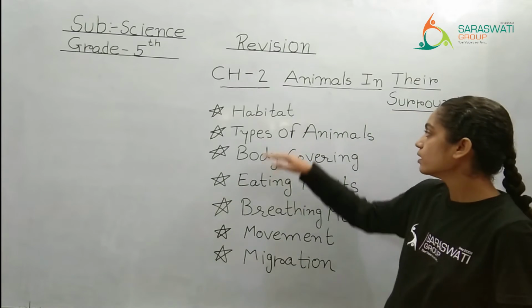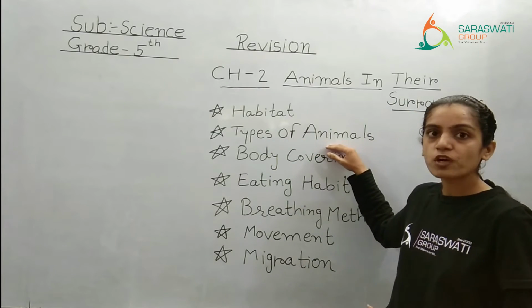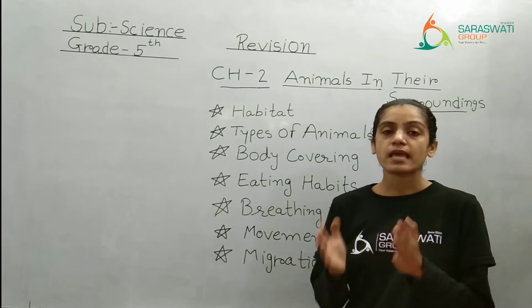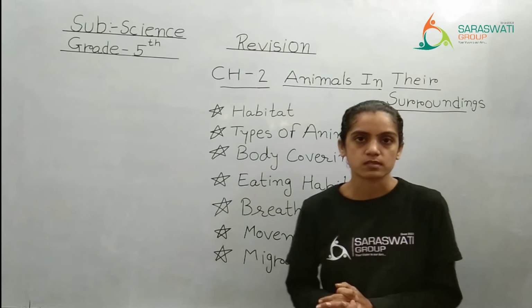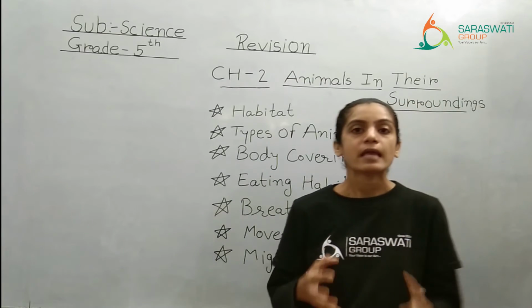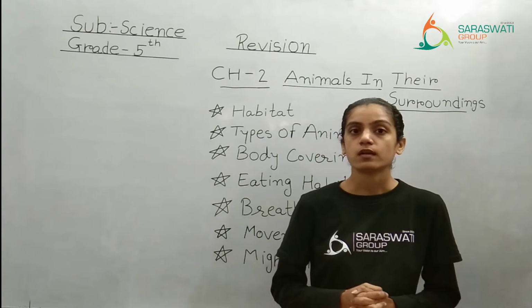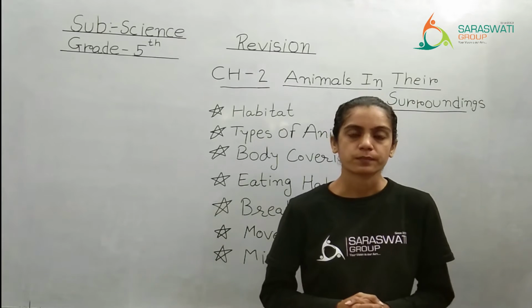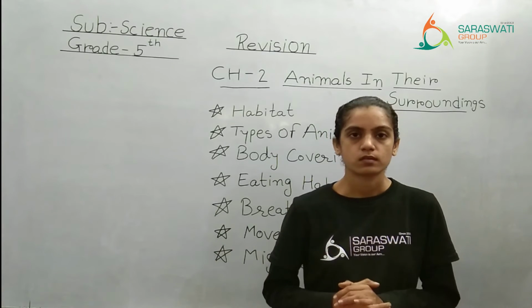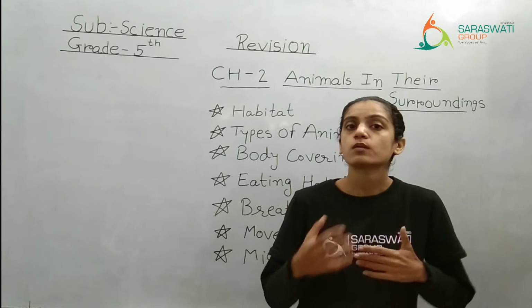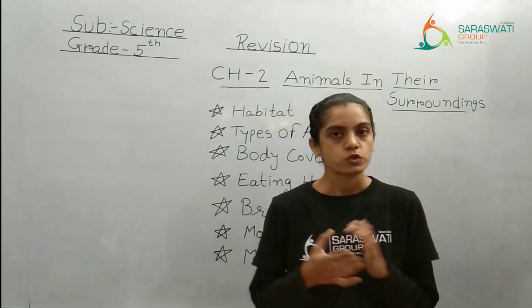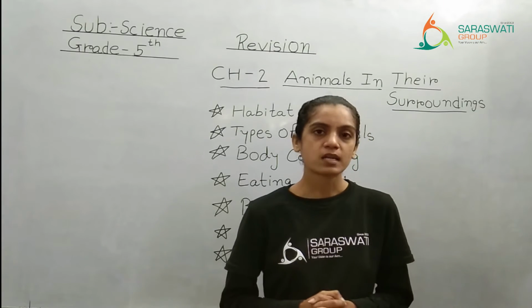Then moving further, types of animals which we have covered: aquatic and terrestrial animals, arboreal, aerial, and yes, amphibians, which live on both land as well as in water. So these were the types of animals.